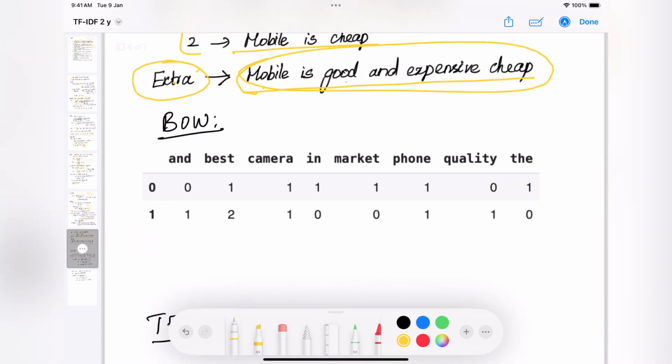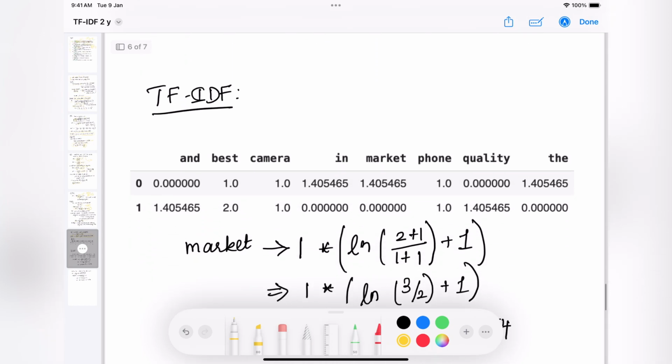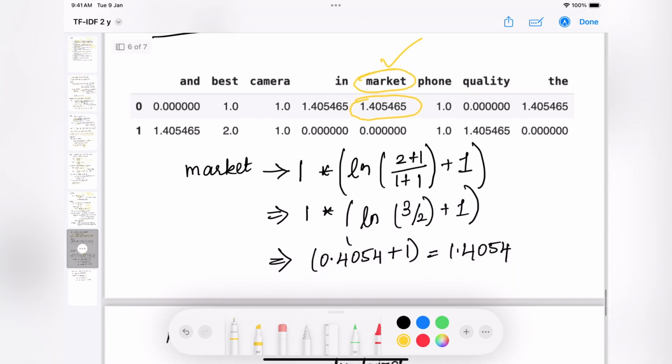Now, let's see how the TF-IDF value is actually being calculated using the scikit-learn library. Here I have pasted the result which I got from scikit-learn. For our example, let's take the word market and this TF-IDF value, and let's try to calculate it. Here we have the TF and we have the IDF.